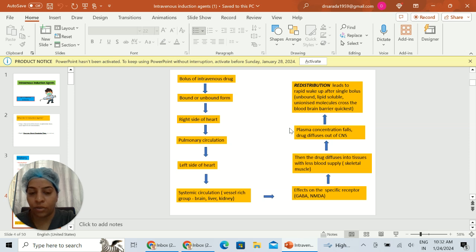From there it shows its effect on the specific receptors for each drug, either GABA receptors or NMDA receptors. And then the drug diffuses to the tissues that have less blood supply, such as skeletal muscle and fat. Once it reaches these structures, the plasma concentration falls and the drug diffuses out of the CNS. This phenomenon is called redistribution. This leads to rapid wake-up after a single bolus dose. Generally, unbound, lipid soluble and unionized molecules cross the blood-brain barrier the quickest.